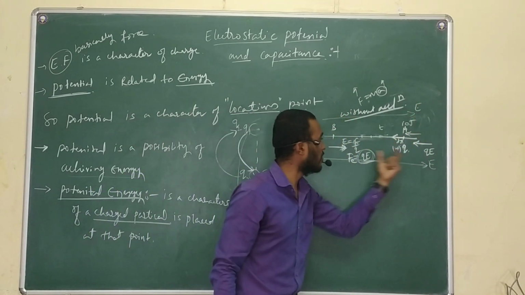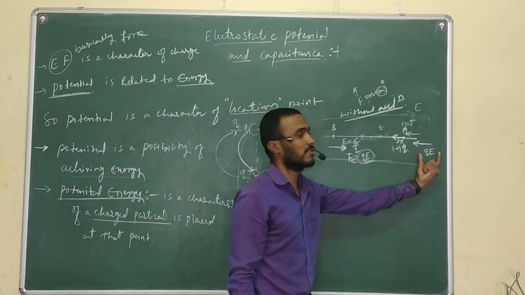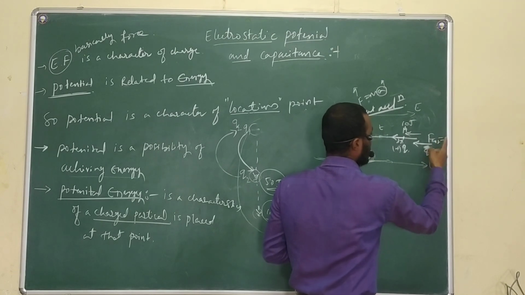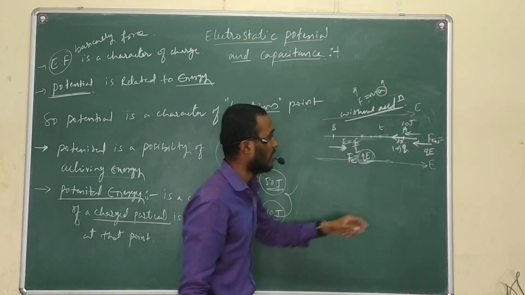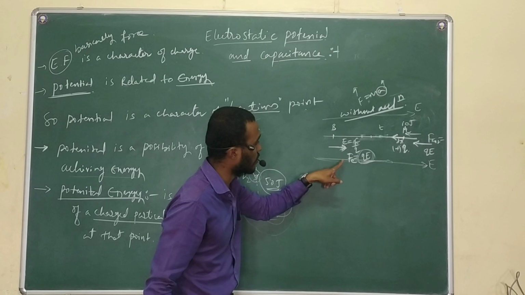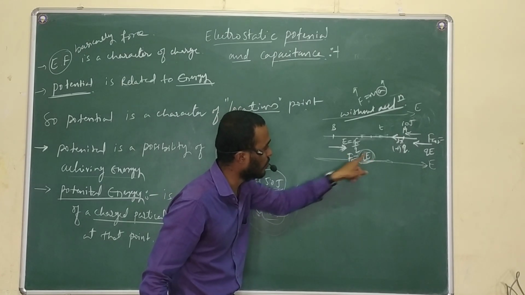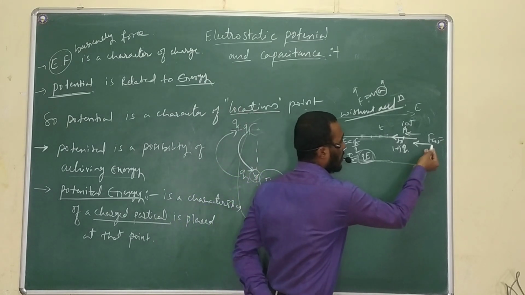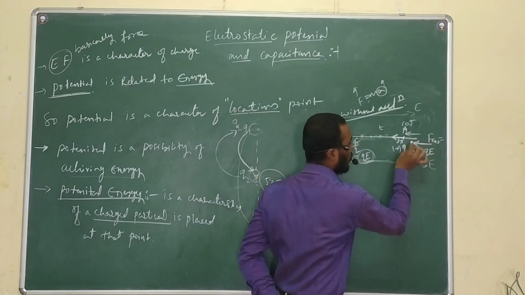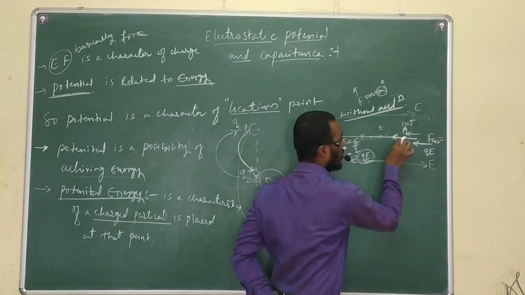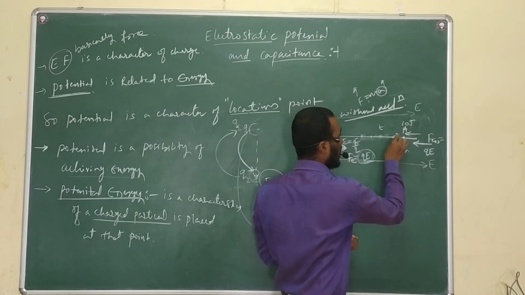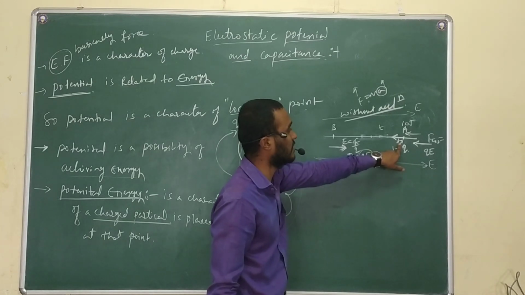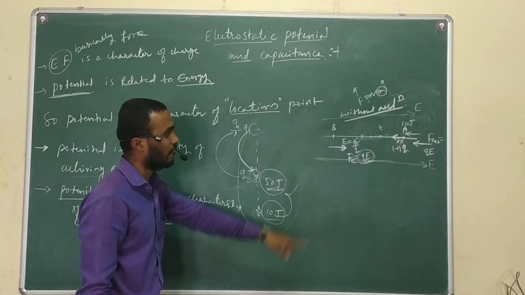So that is why I am applying the same amount of force, that is F external is equal to QE. That is almost equal to Fe is equal to QE. Fe stands for electrostatic force. So on applying F external is equal to QE force on the charge, there is a very small, negligible displacement, that is dx.